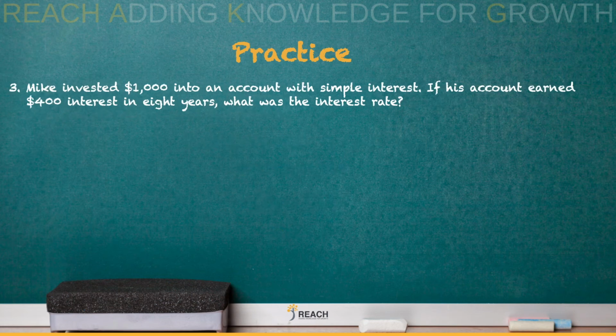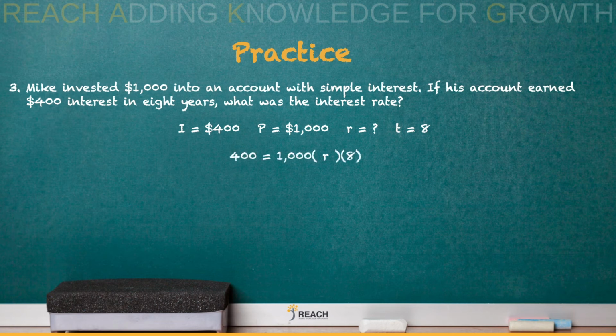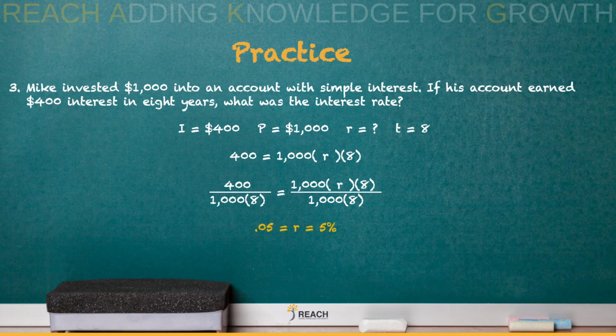Alright, number 3, let's label our variables. We should have our P to be 1,000, our I to be interest for 400, our R, interest rate, is unknown, and our time is 8 years. When we plug it into the formula, that's what we get. Now we have to solve for the R. We must divide, since it's being multiplied, by the 1,000 and the 8 on both sides, and we get our final answer to be 0.05, as a percent, 5%.